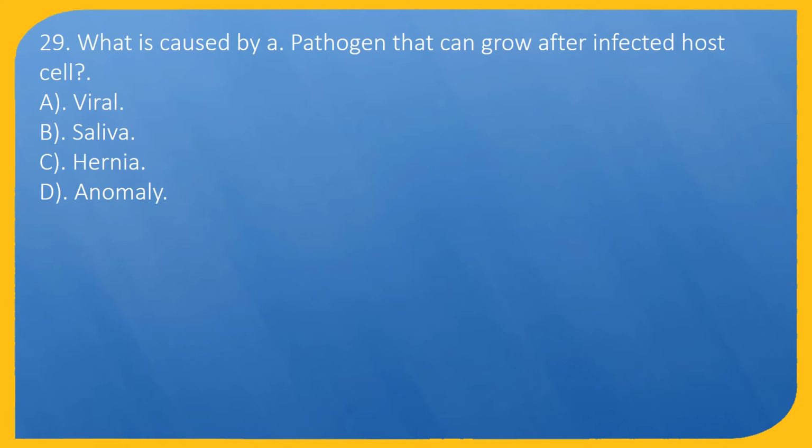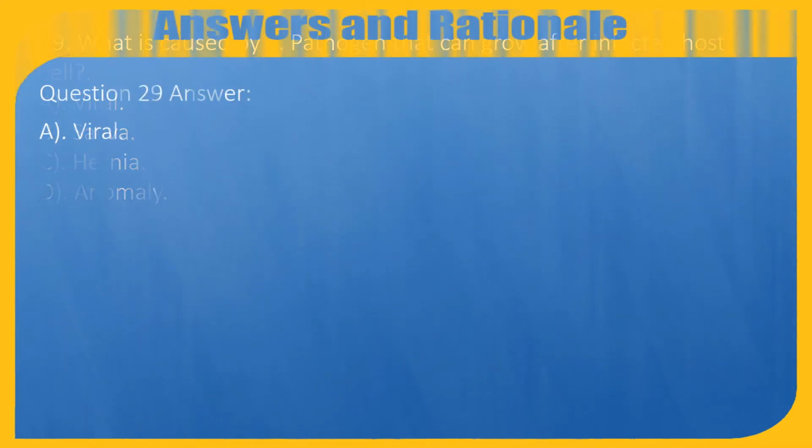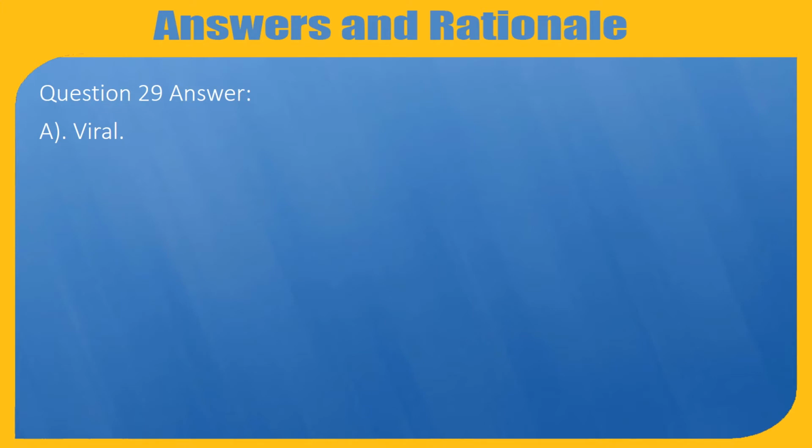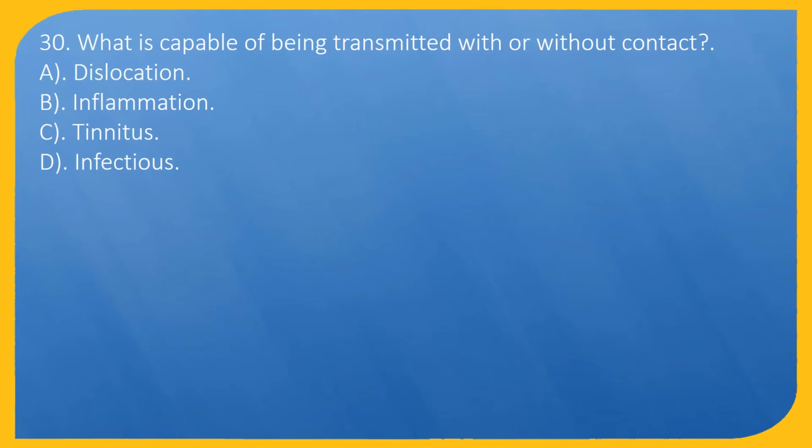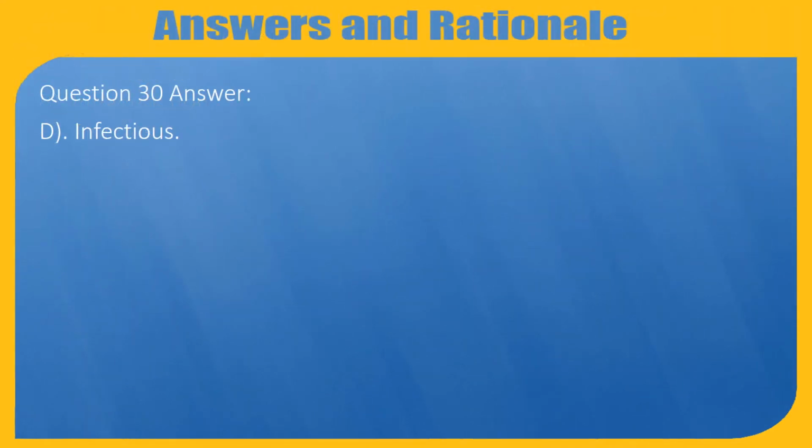Question 29. What is caused by a pathogen that can grow after infecting a host cell? A. Viral. B. Saliva. C. Hernia. D. Anomaly. Question 29. Answer: A. Viral. Question 30. What is capable of being transmitted with or without contact? A. Dislocation. B. Inflammation. C. Tinnitus. D. Infectious. Question 30. Answer: D. Infectious.